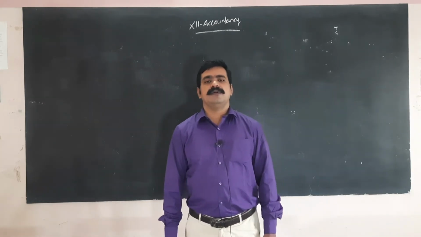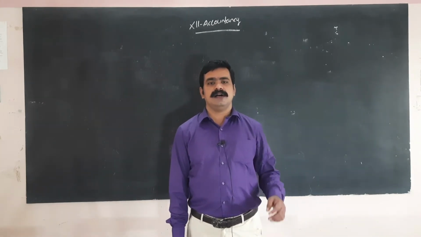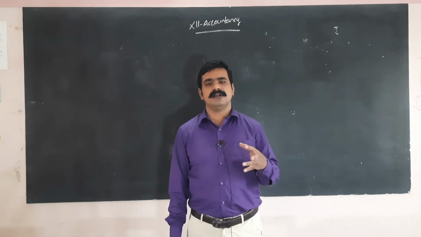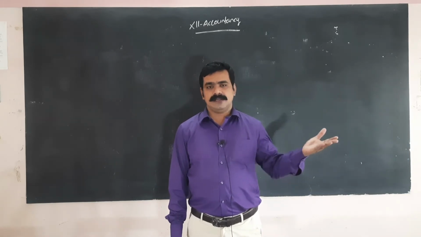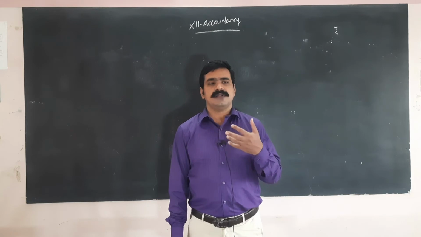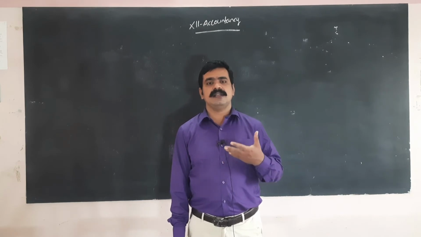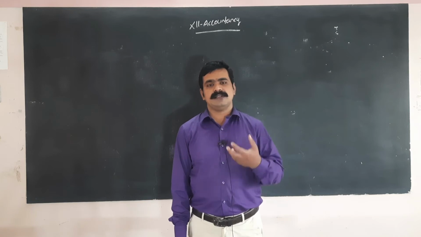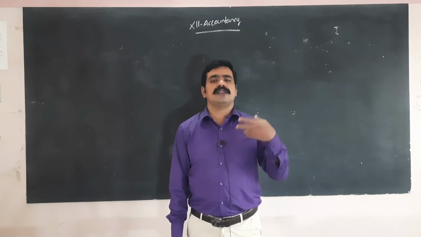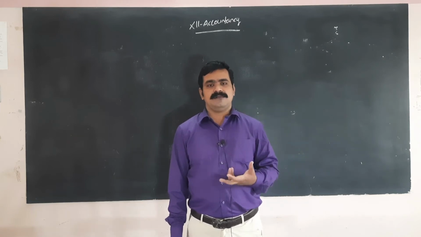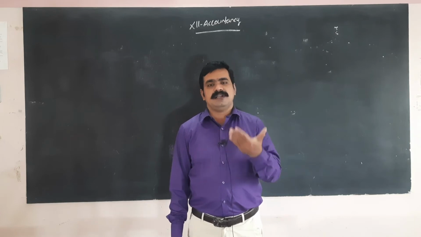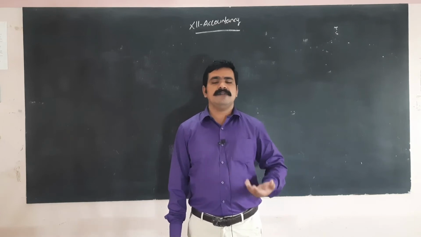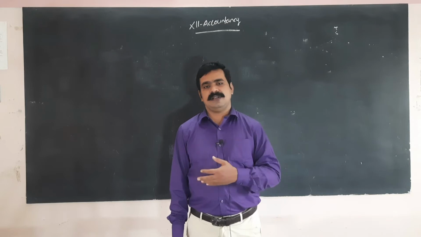We already discussed a lot of topics in those lessons. Revaluation of assets and liabilities, then accumulated profit and losses. What do you mean by accumulated profit and losses? That is the amount not distributed to the old partners' capital accounts. That is called the accumulated profit and loss account. Then revaluation of assets and liabilities.